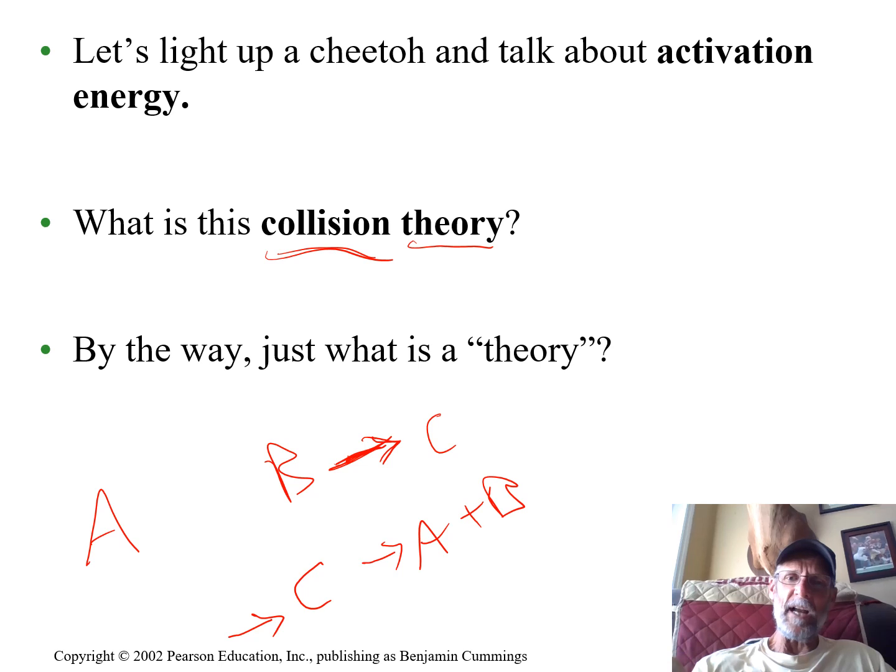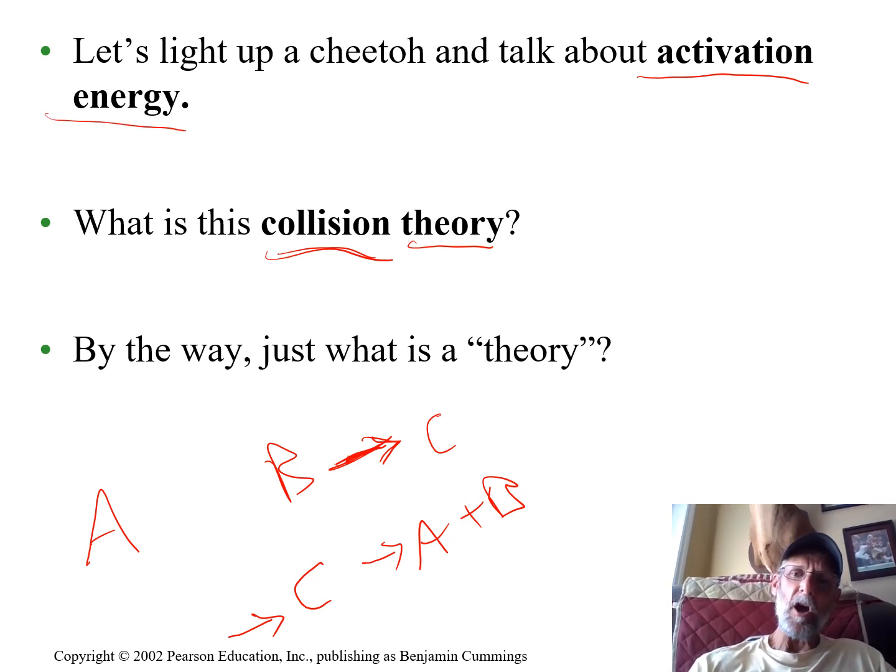So collisions are what make reactions happen. Now we have this idea. Sometimes to make a reaction happen, even if it gives off energy like this one would, we have to give it some energy to start it off, to activate it. So if I was in class right now, I'd hold up a Cheeto and I would light it with a match.